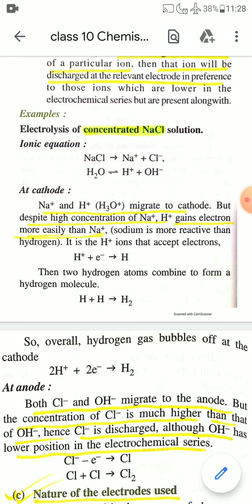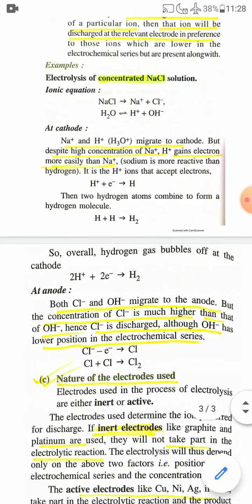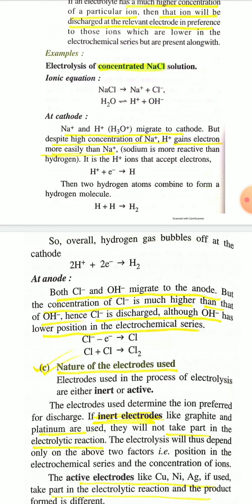So you will get hydrogen gas at cathode, because hydrogen ions will migrate towards cathode, and then accept one electron to become hydrogen atom, and two hydrogen atoms combine to give hydrogen molecule, that is hydrogen gas. So overall, hydrogen gas bubbles you will get at cathode.